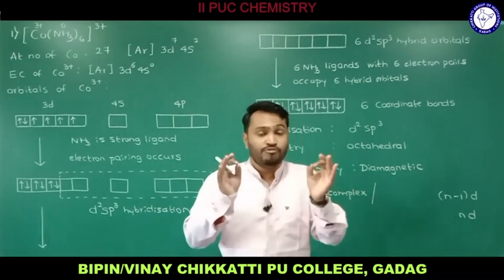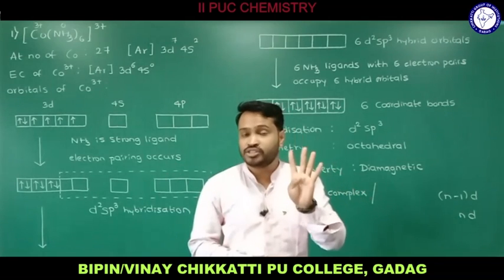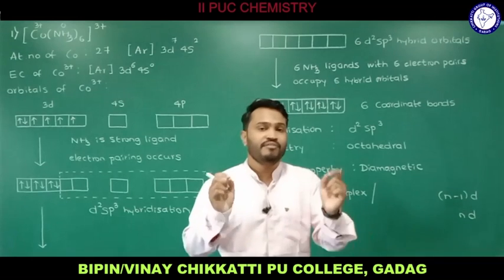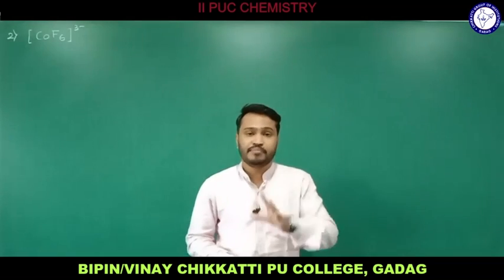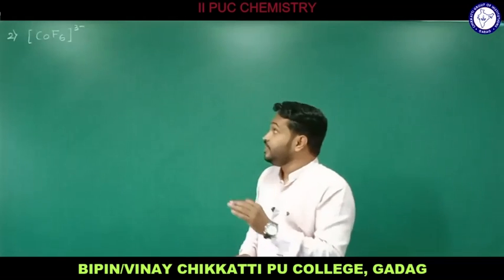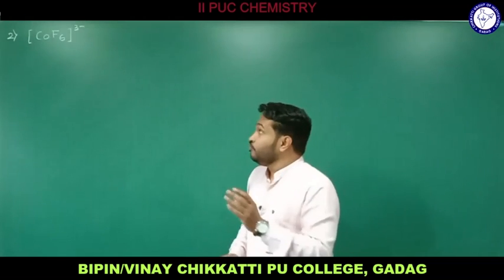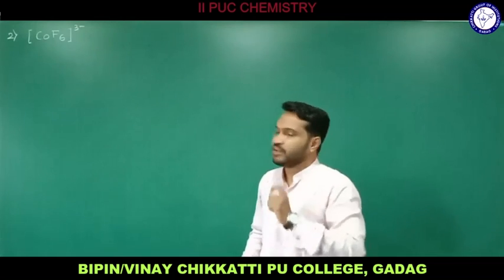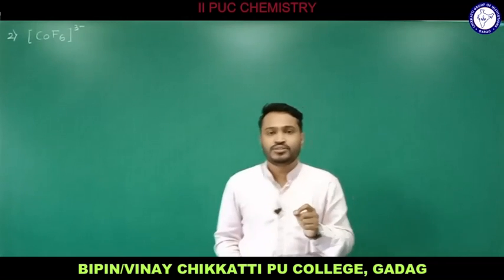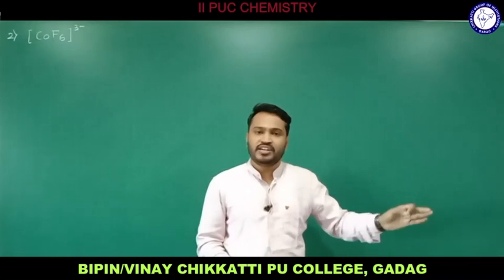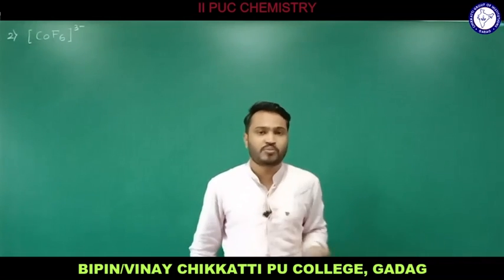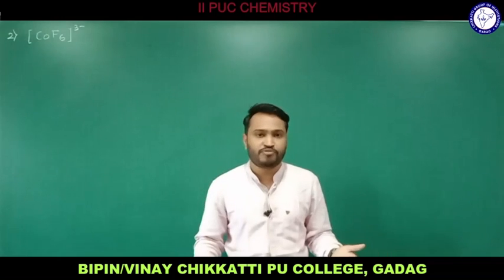That is how we arrived at the hybridization, magnetic property and geometry of this particular compound using valence bond theory. Example number 2: Co as the central metal atom, fluorido F6, and the charge of the complex is 3-. We'll find out the hybridization, geometry and magnetic property of this particular complex using valence bond theory. The same procedure has to be followed.